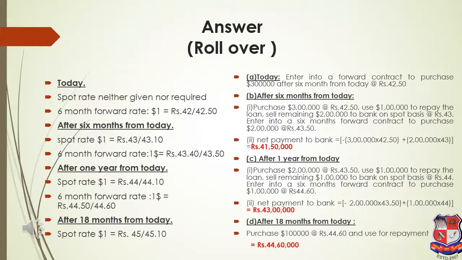That means 86 lakhs I'll be receiving, and 3 lakh into 42.5 I'll be paying. So the net amount which I'm paying is 41 lakh 50,000. I have purchased 3 lakh, so this is what my total cost is. 3 lakh into 42.5 minus 2 lakh which I have given back to the bank. The bank will be giving me cash, so 2 lakh into 43, the bank will be giving me 86 lakhs. So the actual cost from my pocket is only 41 lakh 50,000.